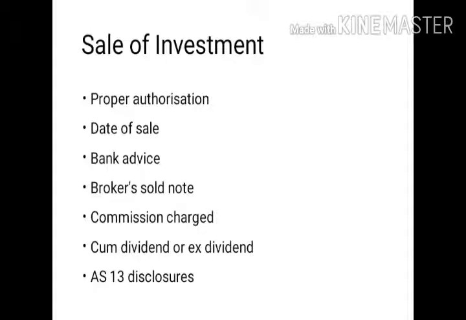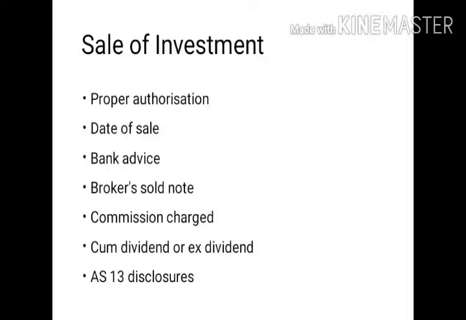Secondly, if the sale of investment has been effected through a bank, the auditor should examine the bank advice to know the details of such sale proceeds. Thirdly, if the investments are sold through brokers, the auditor should check the broker's sales note or commission note to verify the sale proceeds and the commission charged by the broker. Fourthly, if the investments are sold cum dividend, the auditor should see that the dividend has subsequently been received and the sale proceeds thereof have been apportioned between capital receipt and revenue receipt.